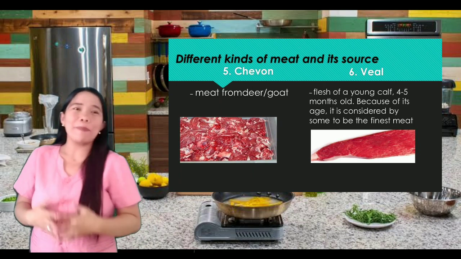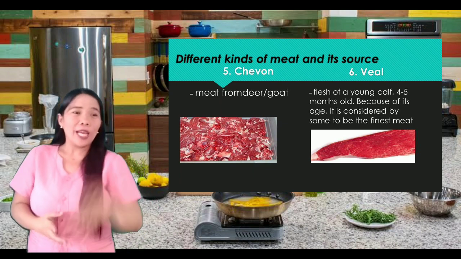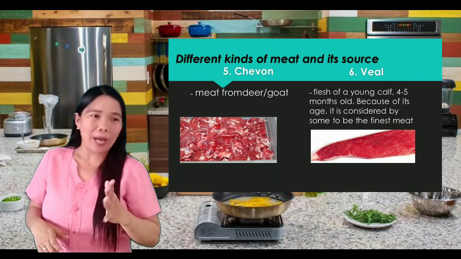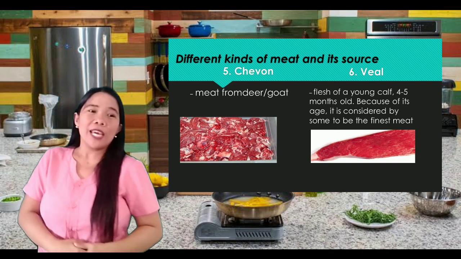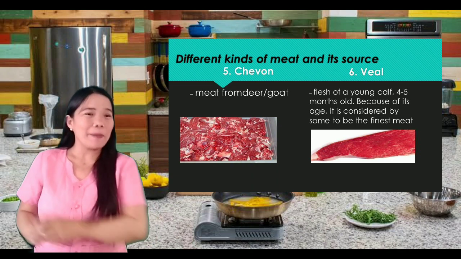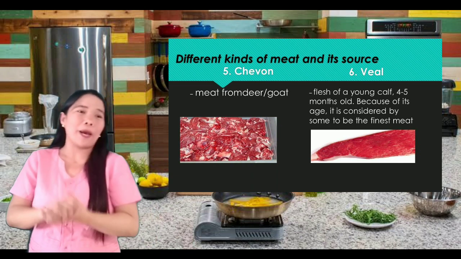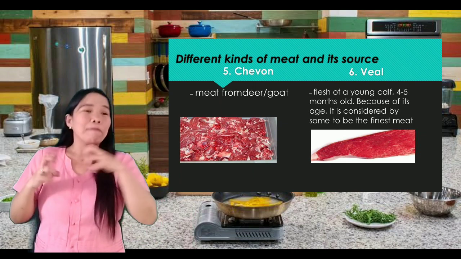Veal is from the flesh of the young calf. Okay, ito naman ay bata pa, 4 to 5 months old. Because of its age, it is considered by some to be the finest meat. So, ibig sabihin, sa lahat ng meat na yan, kasi bata pa yung ating calf, it is finest,